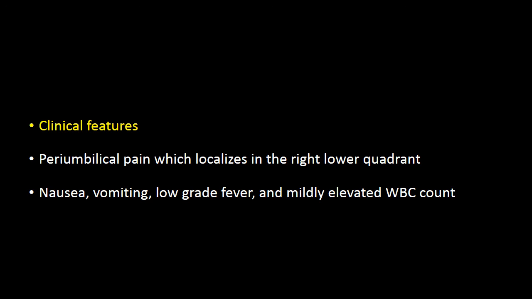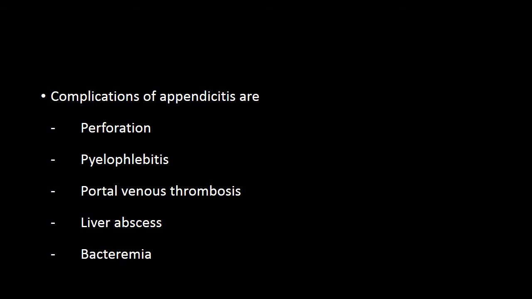Clinically, the patient usually will have periumbilical pain, which will migrate to right iliac fossa pain. The patient will have nausea, vomiting, low-grade fever, and a mildly elevated WBC count also. There are some recognized complications of appendicitis, like perforation, bacteremia, liver abscess, and in some cases portal vein thrombosis and pylephlebitis also.